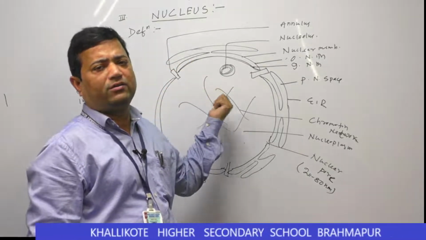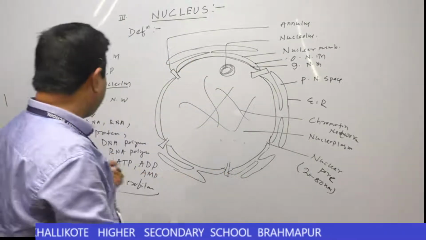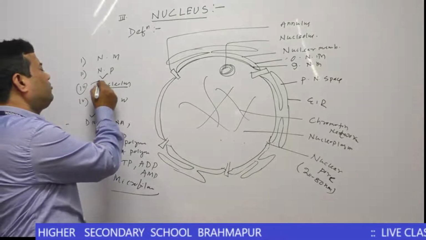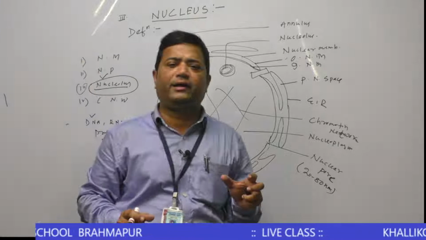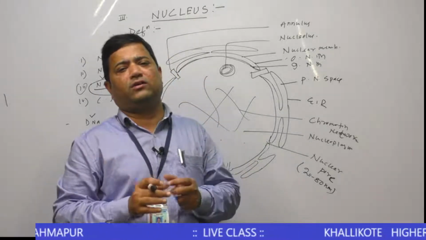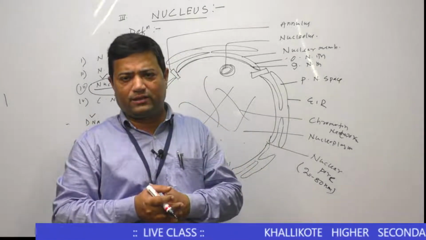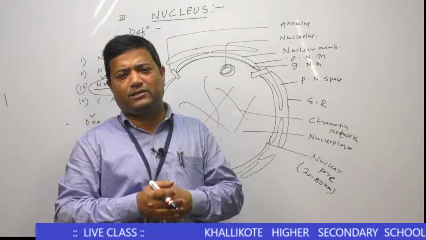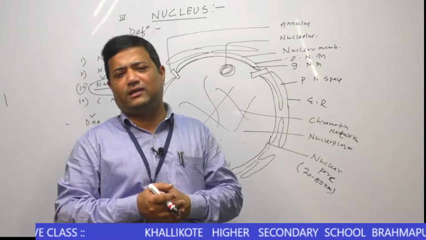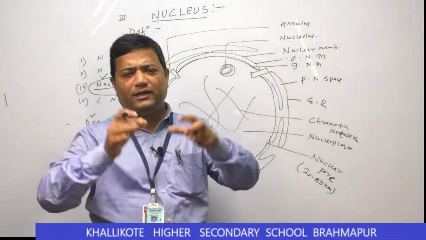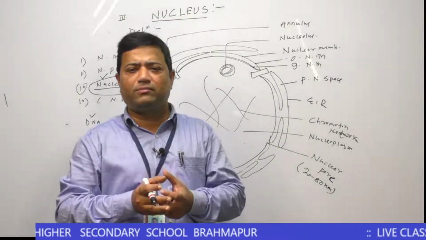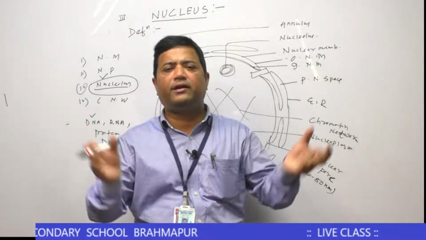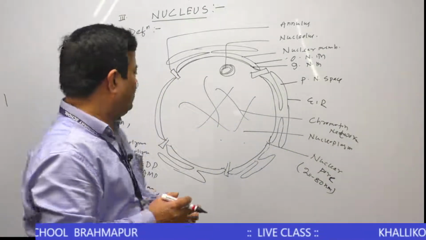So what is the function of nucleoplasm? Nucleoplasm is only responsible for different nuclear reactions, where DNA synthesis takes place, where transcription takes place, where different protein synthesis takes place. Nucleoplasm is the seat for different nuclear reactions.